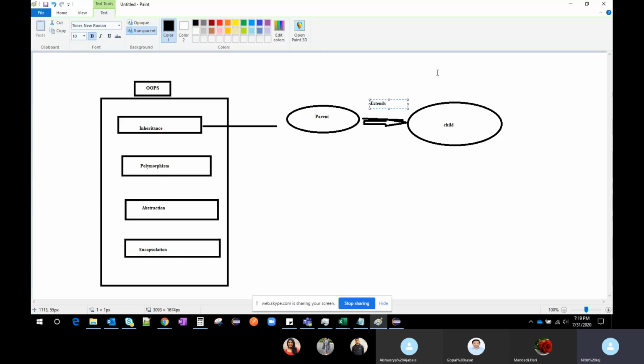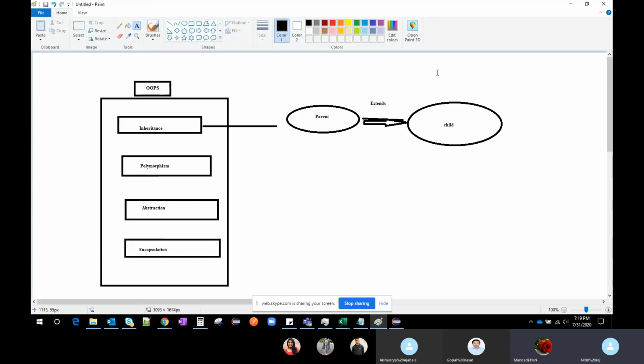So this is just an overview of inheritance. From the Selenium point of view, we have a base class. In this base class, we initialize the WebDriver, and we initialize Chrome, Firefox, all those things. We will use all those things in the child class. At that time, we will use the extends keyword. We will use the inheritance concept. Is it clear?